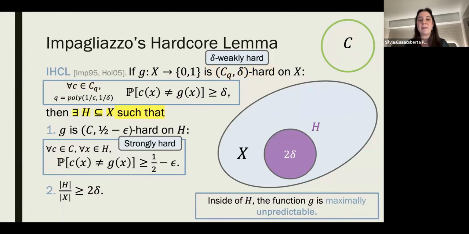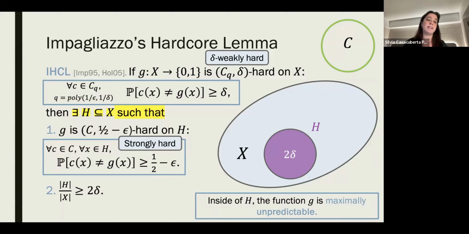Then Impagliazzo showed that this implies that there exists a fixed set H in the domain, called the hardcore set, inside of which the function G is maximally unpredictable with respect to C. Meaning that for every C in the class, C errs to compute G on at least a half minus epsilon fraction of the domain. So basically, C cannot guess G better than a random coin flip. So G is very hard to compute.